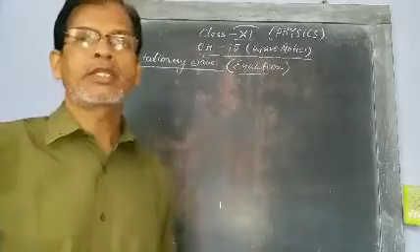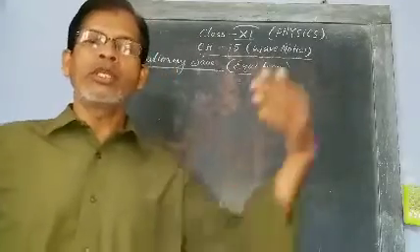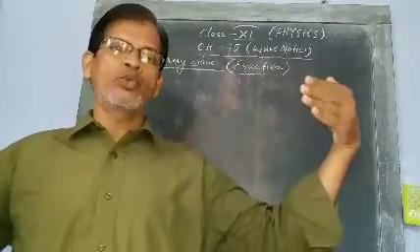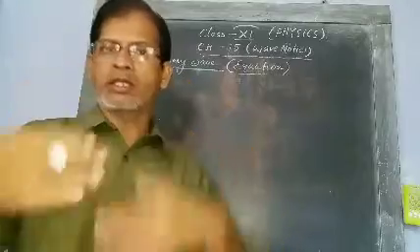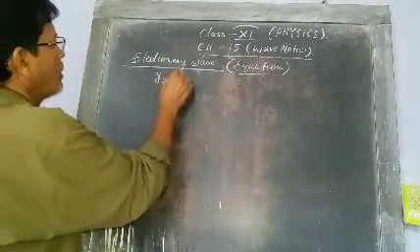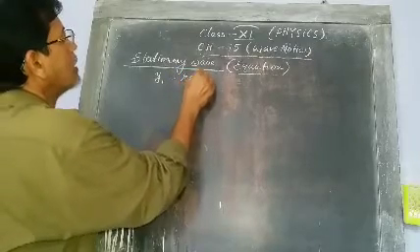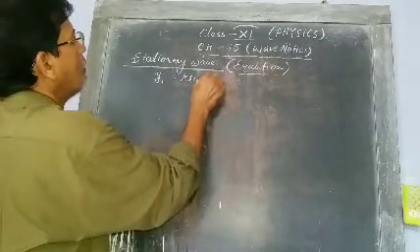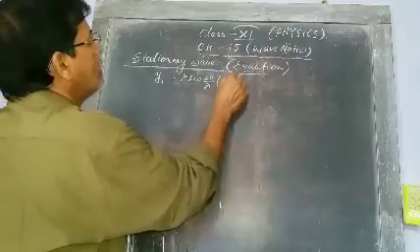Equation of stationary waves. So we need two waves. One should move in this direction, the other should move in this direction. So y1 equal to r sin 2 pi by lambda (vt minus x).